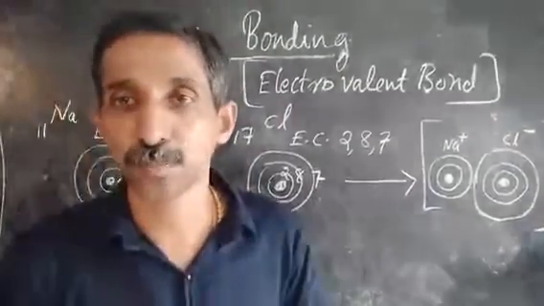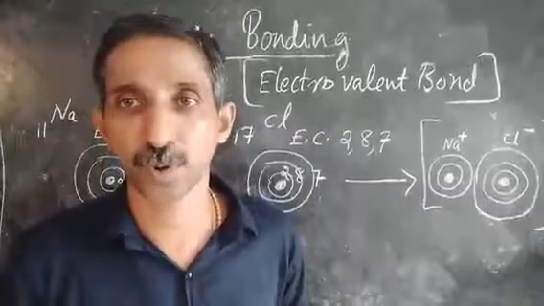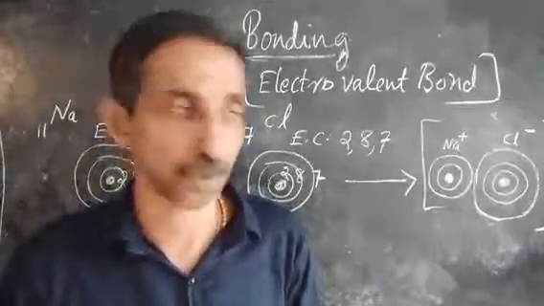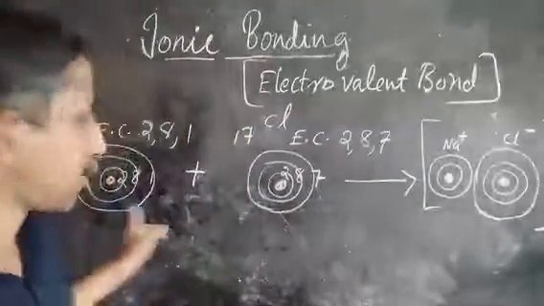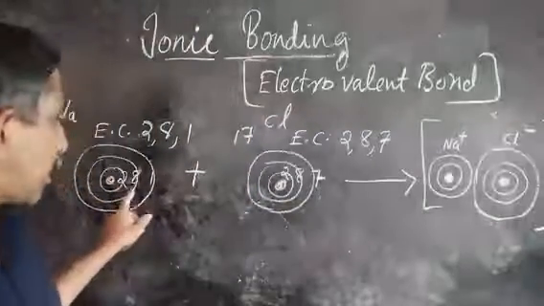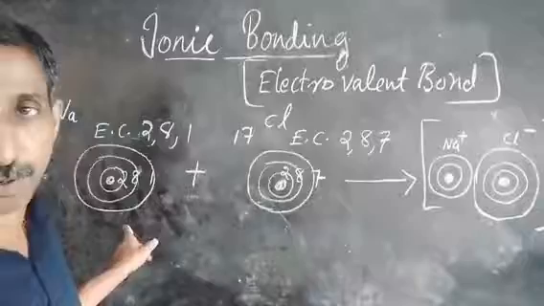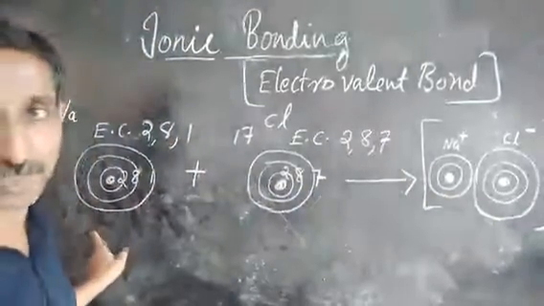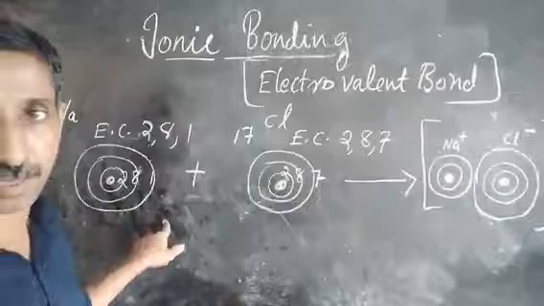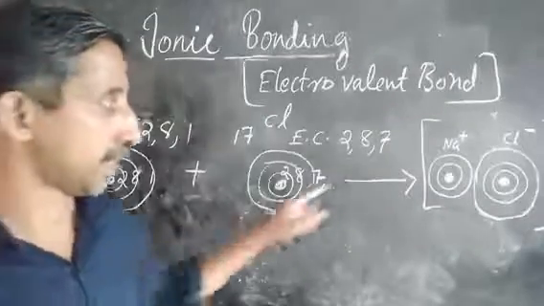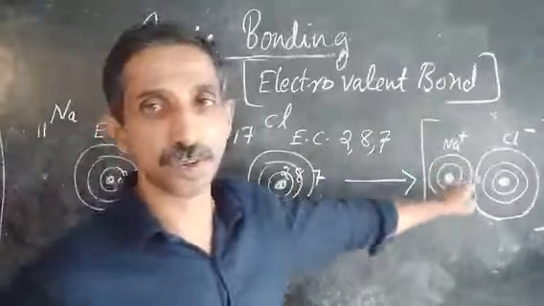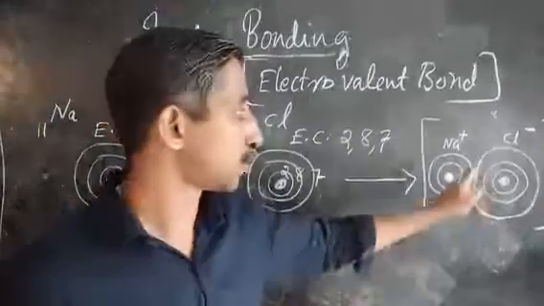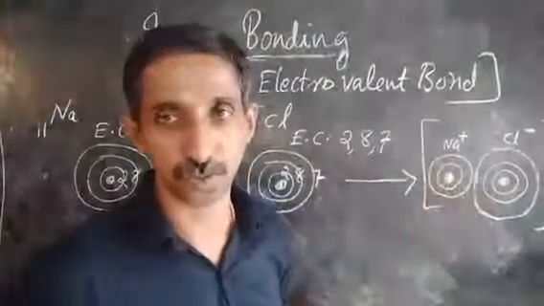I want to tell you one more thing about ionic bonding, and then we will proceed to the next type of bonding, that is covalent bonding. Here you can find the difference between a sodium atom and a sodium ion. The sodium atom has 3 shells, with 2,8,1 as the electronic configuration, and in the sodium ion there are only 2 electron shells, with 2,8 as the electronic configuration.